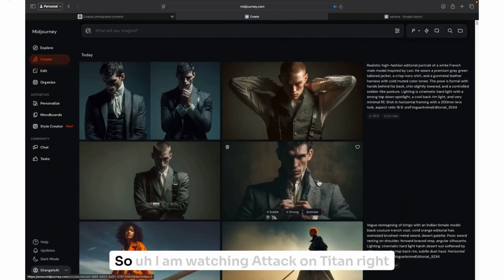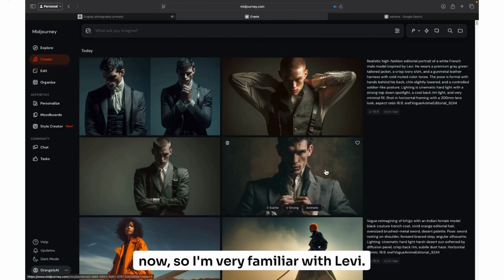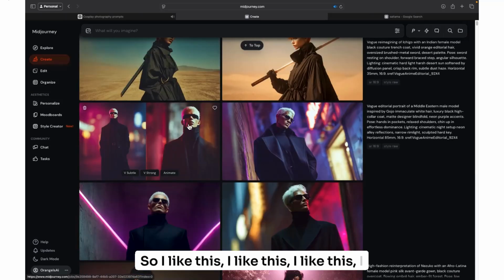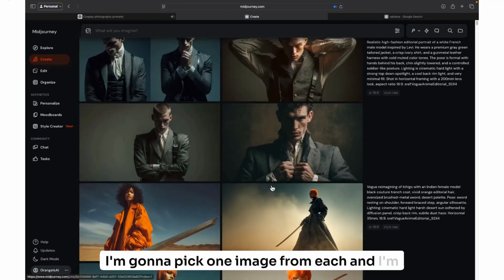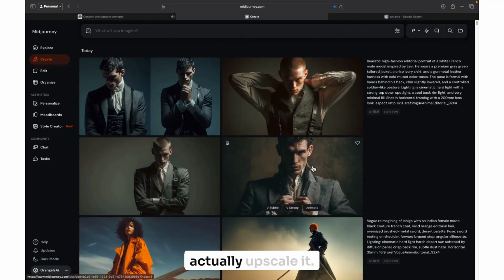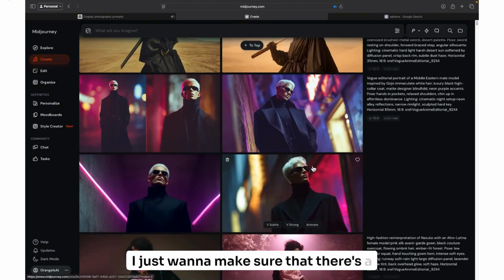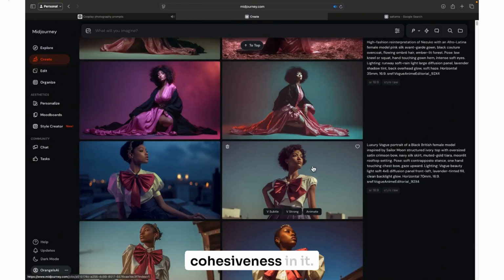Okay, perfect. So I am watching Attack on Titan right now, so I'm very familiar with Levi. So I like this. I like this. I'm going to pick one image from each, and I'm going to actually upscale it. I just want to make sure that there's a cohesiveness in it.